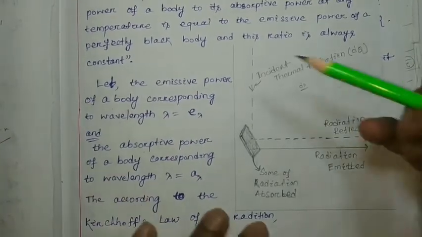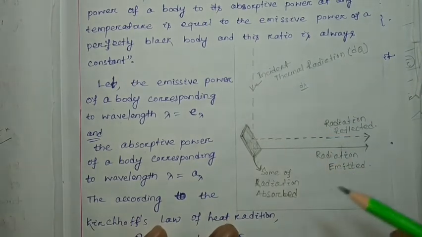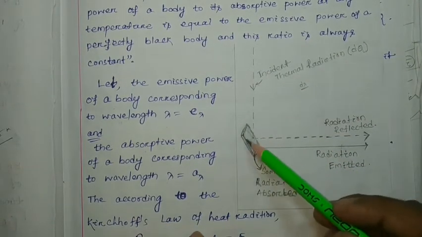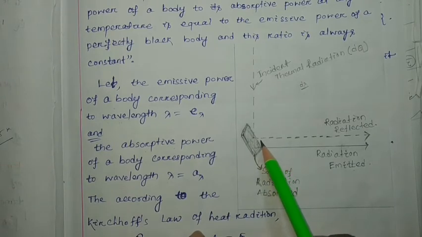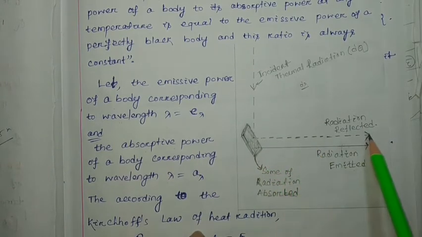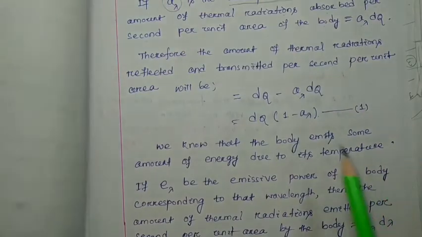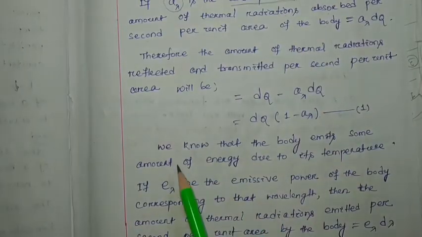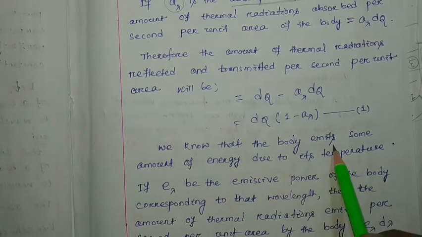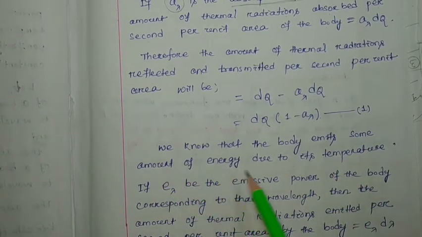So what we discussed is that this is your incident radiation. Some of the energy is going to be absorbed due to the absorptive power, and the rest of the radiation is going to be reflected and transmitted. Now we know that the body emits some amount of energy due to its temperature.